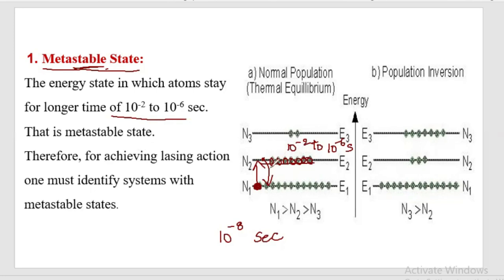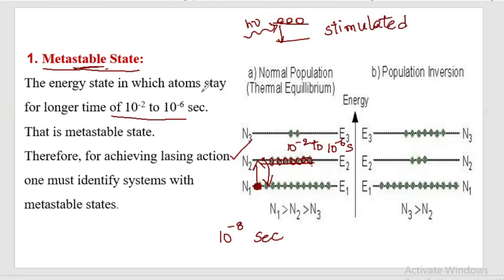We need a metastable state because if the atoms stay for a longer time, then the radiation can make the atom come down stimulatedly. So to get stimulated emission, we need a metastable state. We have to select a medium that contains a metastable state.